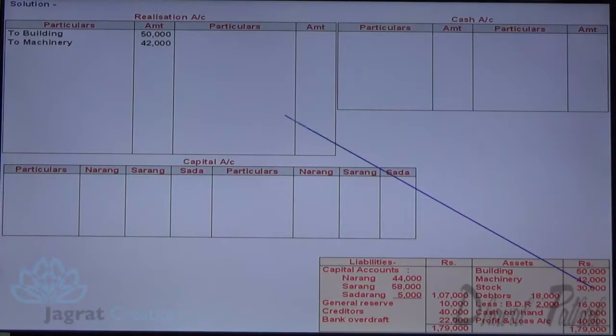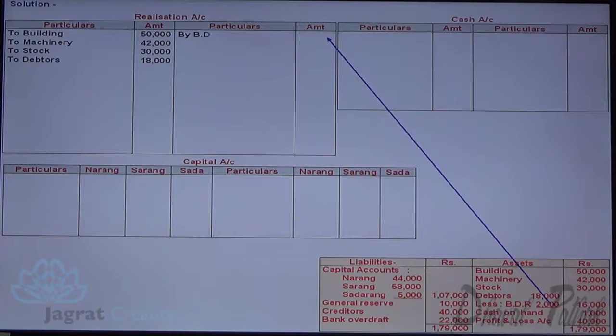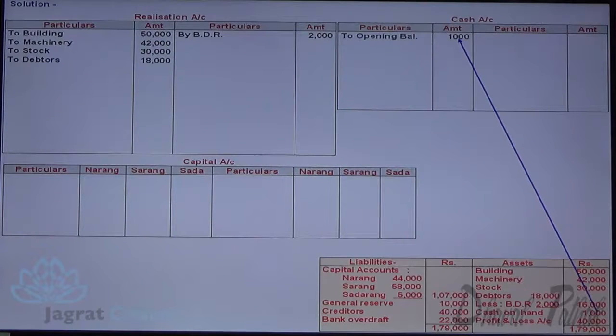Third asset is stock. That is also debited to realization account. So what is the entry for that? Realization account debit to stock account. Same way, debtors are debited at 18,000. So 18,000 for debtors is debited to realization account and debtors account has been credited. Bad debt reserve is credited to realization account. Cash on hand is recorded as opening balance in cash account.